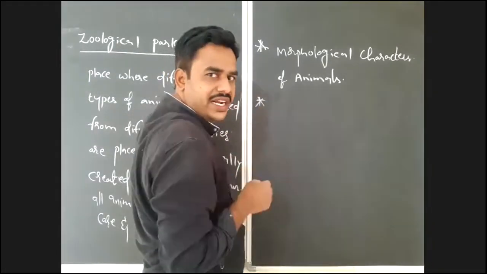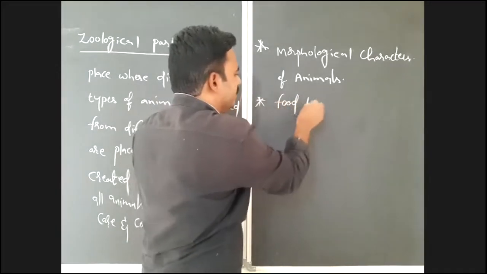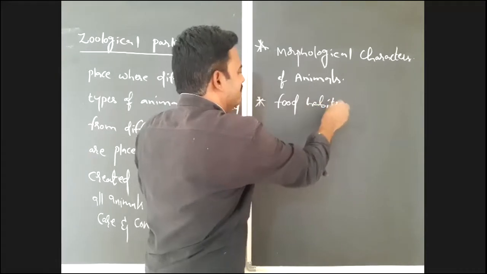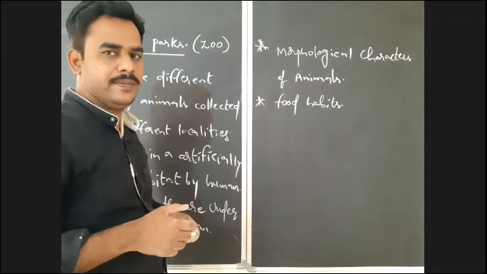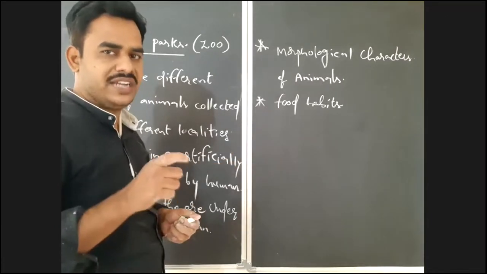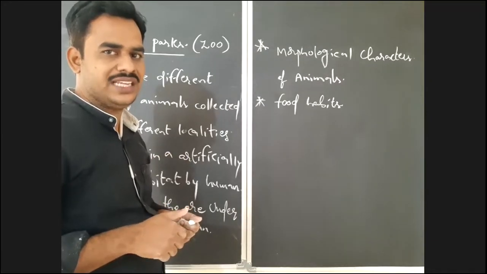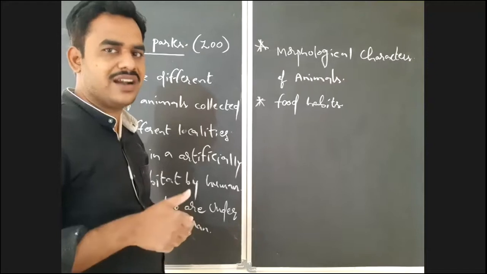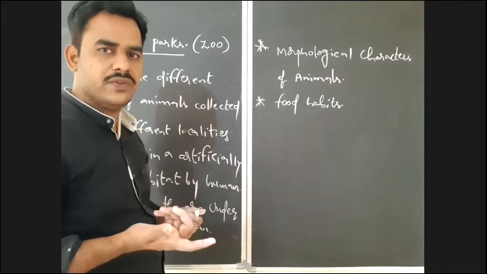You can study the food habits of organisms. If you observe the animals in the zoo, you can easily study the food habits of animals, which type of food they take. For example, if there is a lion, which type of food is required? If there is a rabbit, which type of food is required? If there is a fox, which type of food is required? If there is a giraffe, which type of food is required?